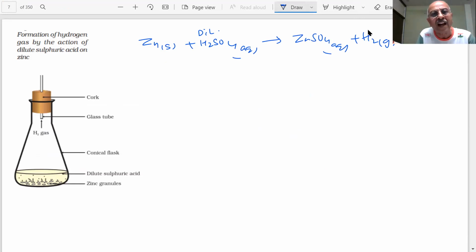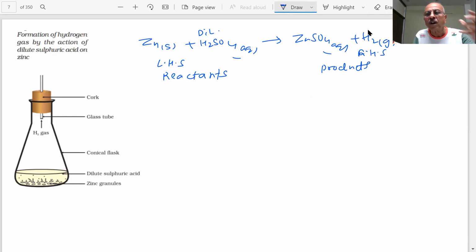In every chemical reaction, on the left hand side we write the reactants, and on the right hand side we have, students, what are called the products. On the right hand side you are getting the products. As you can see, new substances are being produced. One chemical substance is being converted into new chemical substances. There is a rearrangement of the atoms, breaking of certain chemical bonds, and formation of certain bonds is taking place. So this is another example, students, where we have shown you formation of hydrogen gas.